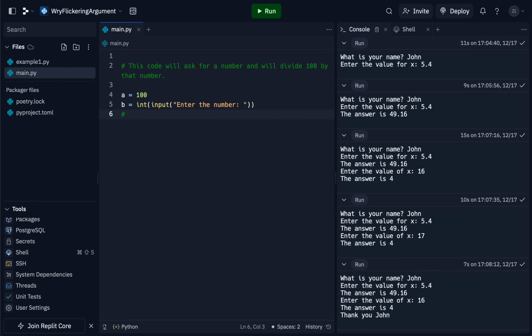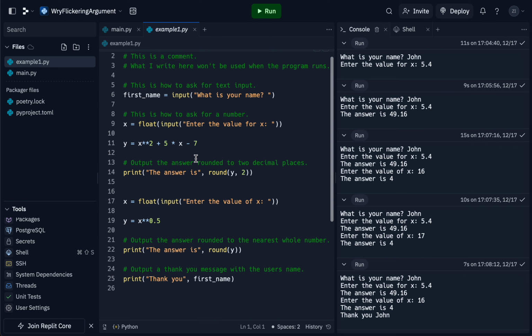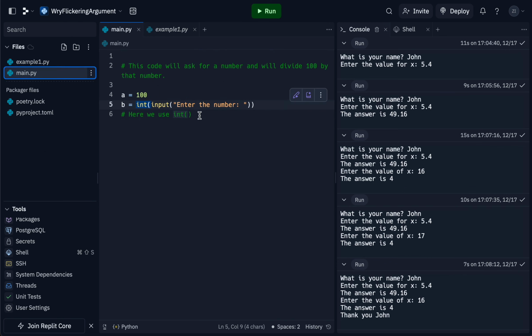So an important difference here is we use the int function. You can see right here we use int. Before, in example 1, we used float. So the difference is int forces the user to input a whole number. Float will allow the user to input a decimal number, but int only accepts whole numbers.